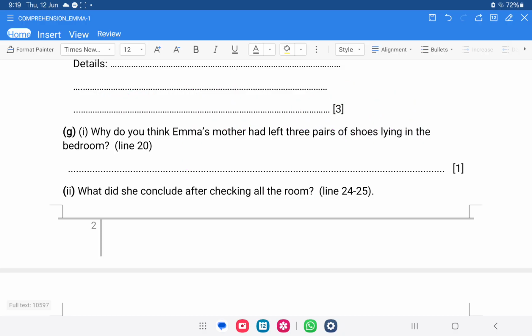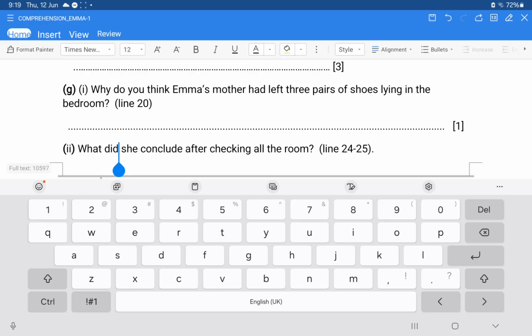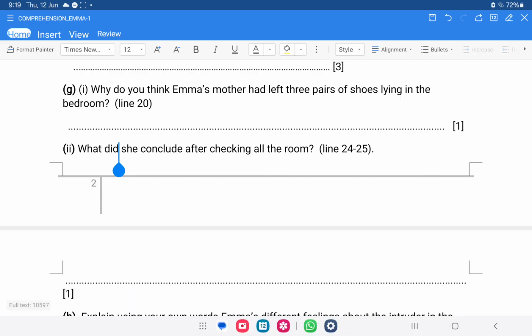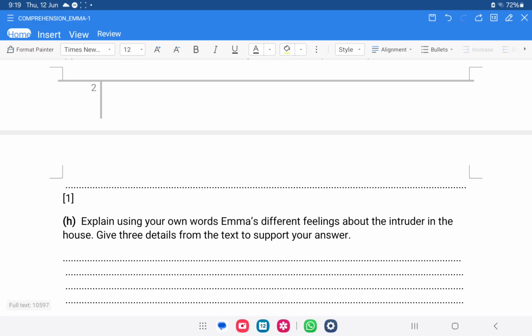So you will go back to that part, line 20, you will read that, you will try to understand what the writer is trying to tell us there. So implicit idea, you will write that in your own words. What did she conclude after checking the room? Again, what did she conclude? That is about conclusion, that after checking all the rooms, what did she conclude? I think here you are going to write this in your own words.